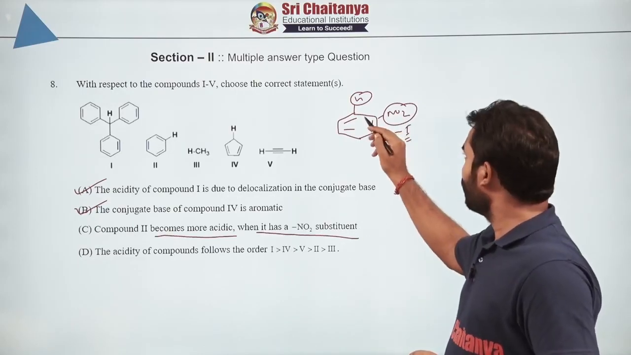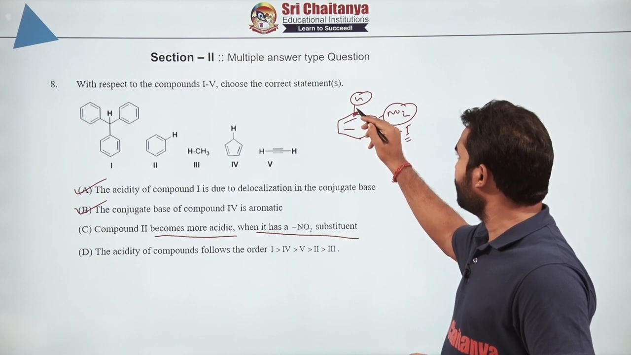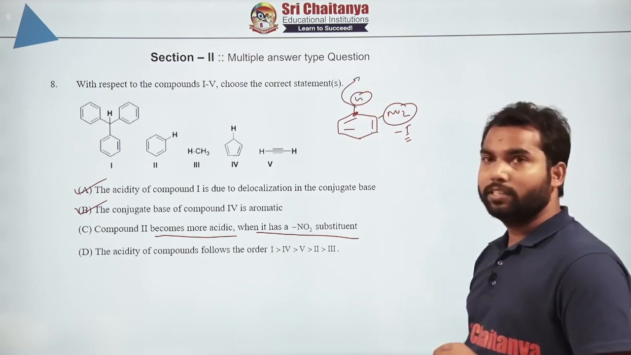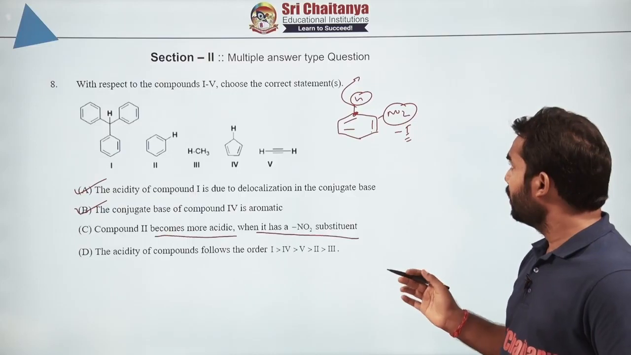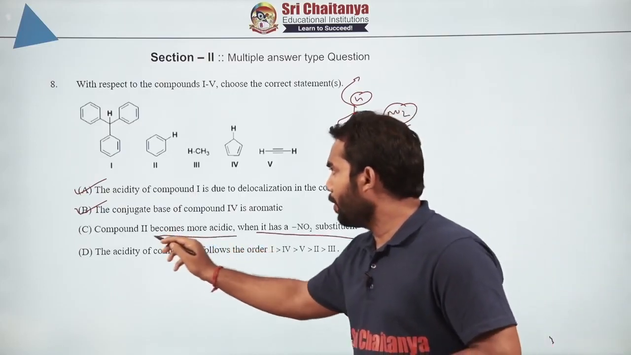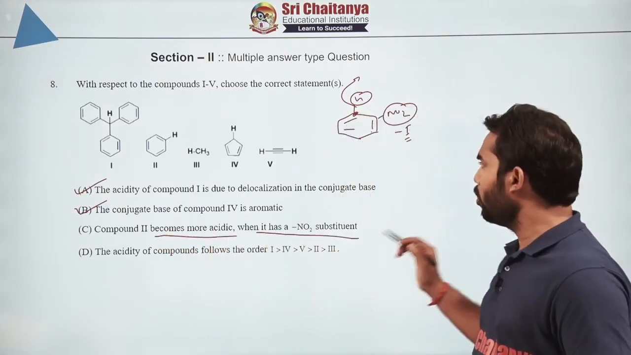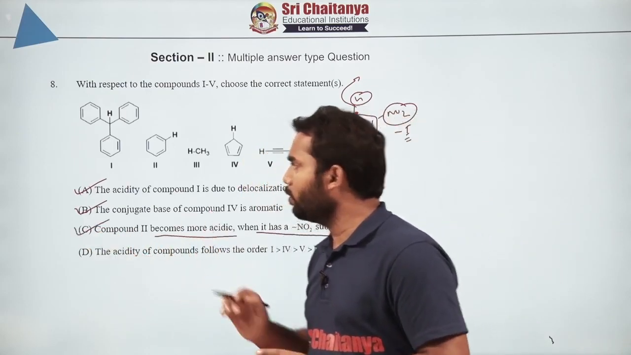So, it will withdraw the electron, it will increase the electronegativity of the carbon, which will make it easier to remove as H plus ion. So, yes, compound 2 becomes more acidic when any withdrawing group, not only NO2, anything, is added. That will be okay.